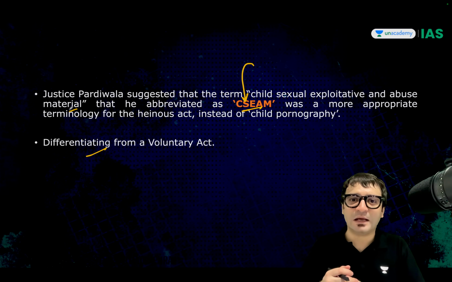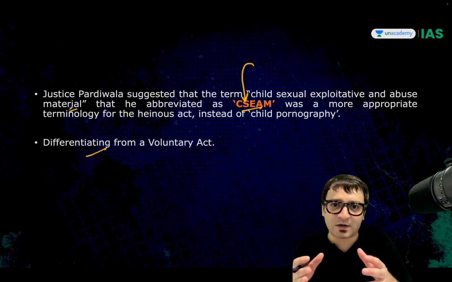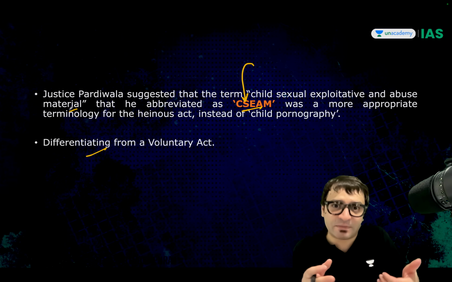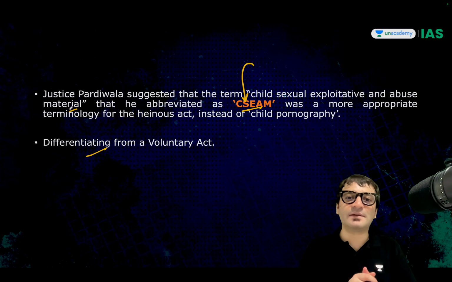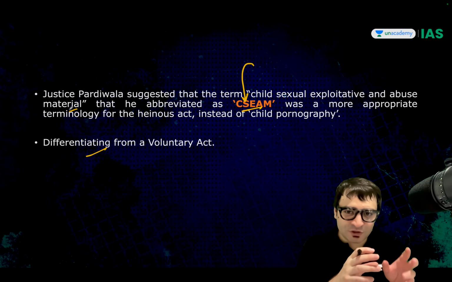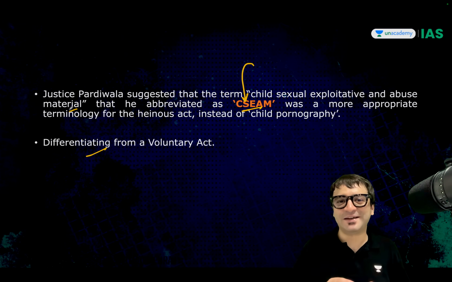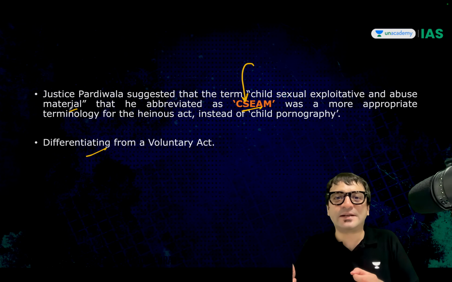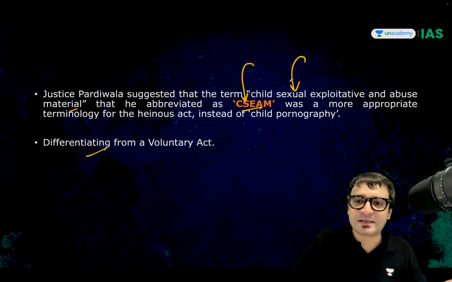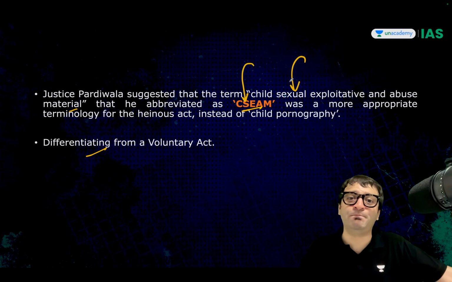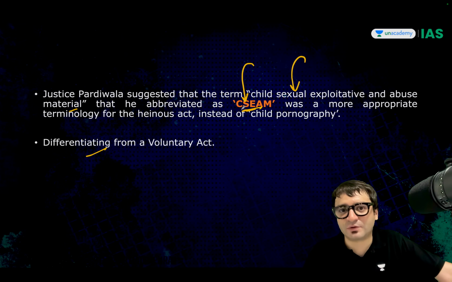Porn stars voluntarily indulge in this activity, storing that content, transmitting that content, and benefiting from that. So it's a voluntary act. But a child cannot give consent. And if you're using a child for these pornographic videos, it means you're exploiting them. So don't confuse it with a voluntary act. Don't call it child pornography. You should call it child sexual exploitative and abuse material, CSEAM. This is the term that you need to keep in mind.